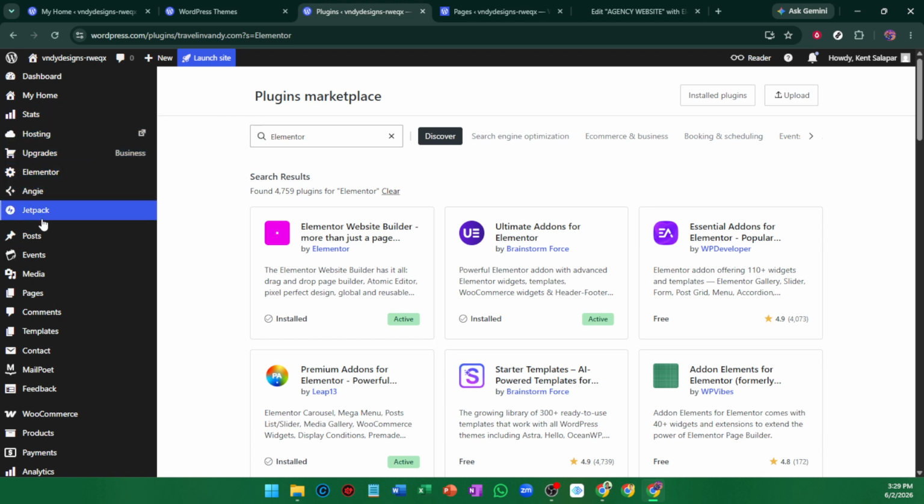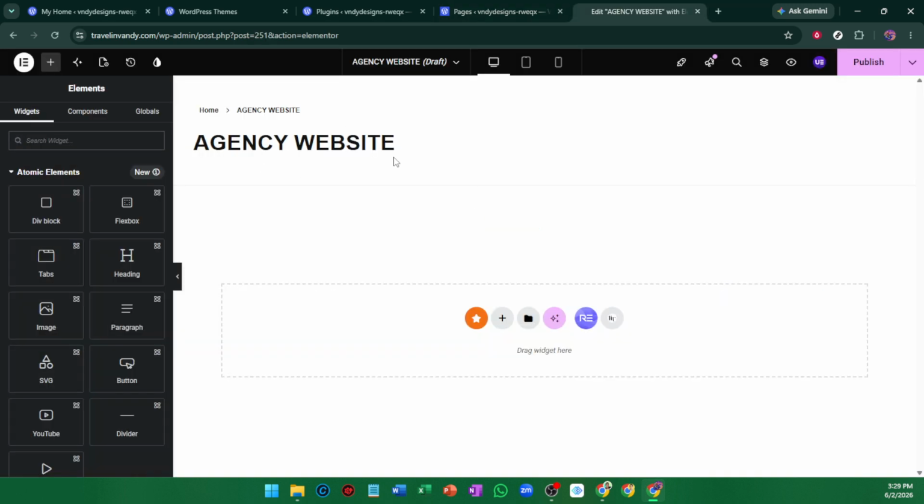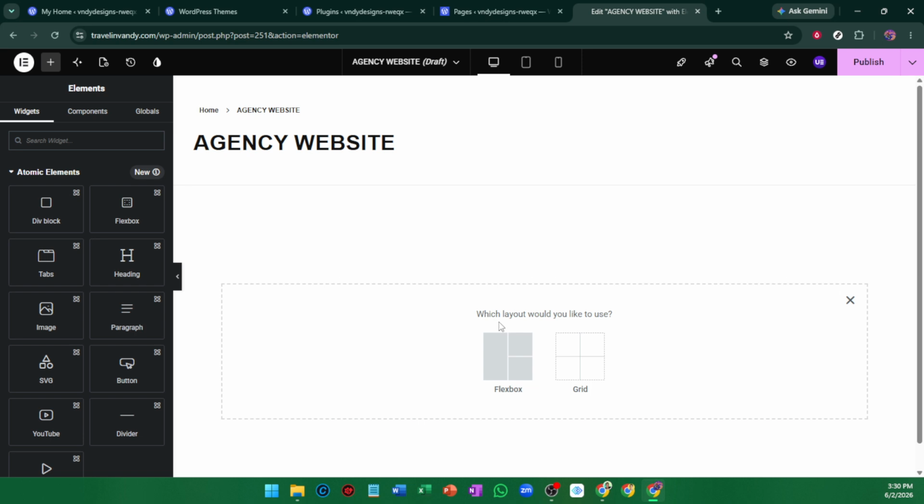Next, create a new page by going to Pages and Add New, title it Home, set the template layout to Elementor full width, and start building the essential structures of your agency site using sections or containers. This gives you full control over spacing and layout. From there, build the core agency sections from scratch. Focus on the main content areas your visitors expect to see, and keep the design clean, clear, and aligned with your brand style. As you build, make sure the page flows naturally from top to bottom.